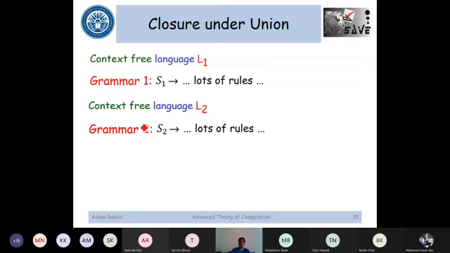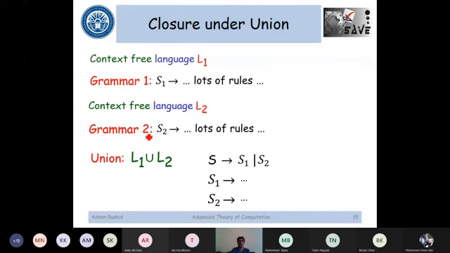And that is quite simple. You introduce a new start variable, that would be S, and one new rule as well. That would be S implies S1 or S2. In the case of union, we have flexibility. Either S could be replaced with S1 or it could be replaced with S2. So this is the only new rule that you would be adding for the case of L1 union L2.